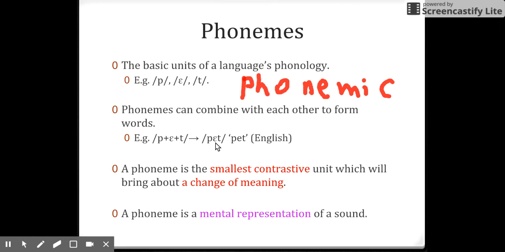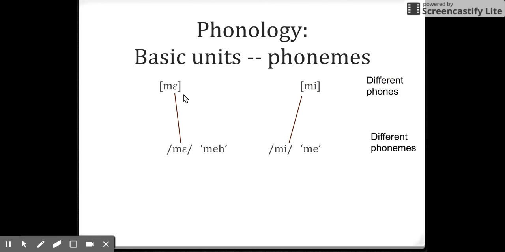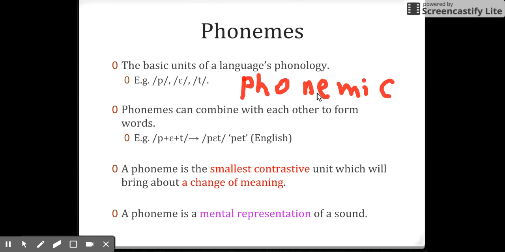The formal definition of a phoneme is the smallest contrastive unit which will bring about a change of meaning. So it's the smallest contrastive unit of meaning. Contrastive means that if we change one of the phonemes, the meaning of the word would be different. For example, A and E, right? And a phoneme is the mental representation of a sound. So it's totally mental, it's abstract, it does not exist in the real world. Okay.